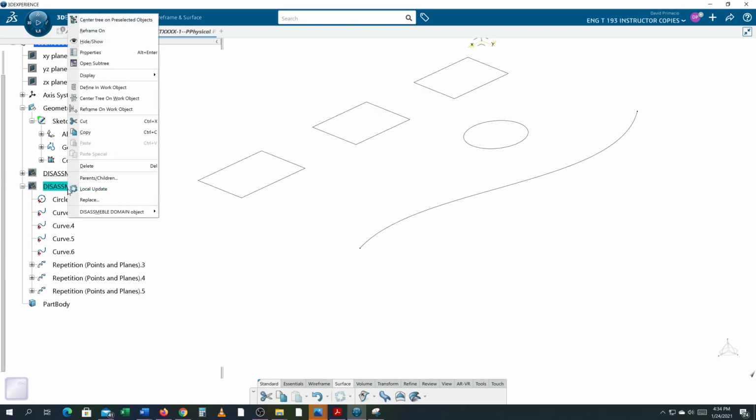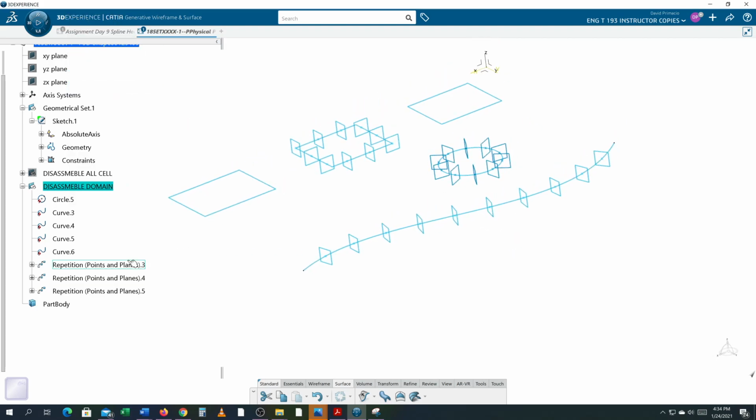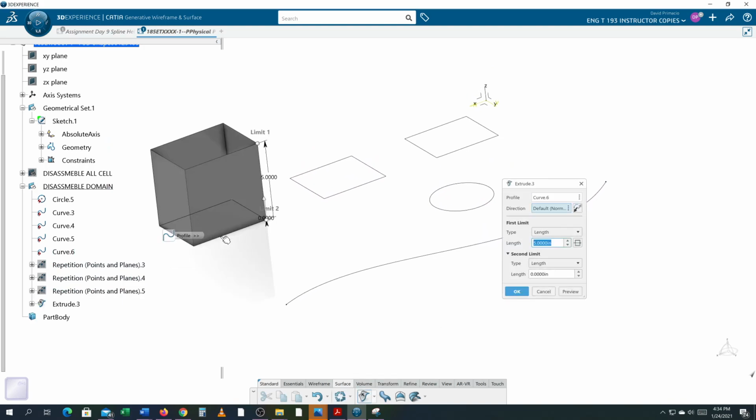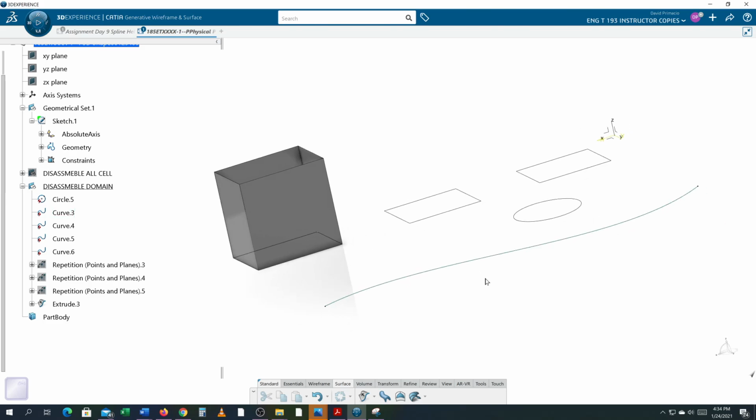Make the domain one the in-work object. Hide all my planes. This time when I select extrude and I select the rectangle, it's going to grab the whole rectangle. We can ignore that for now. Alright, so we're building a surface with the domains here. These domains are recognized as curve entities. It's one big curve, not 4 little lines. It's one curve made up of 4 lines.